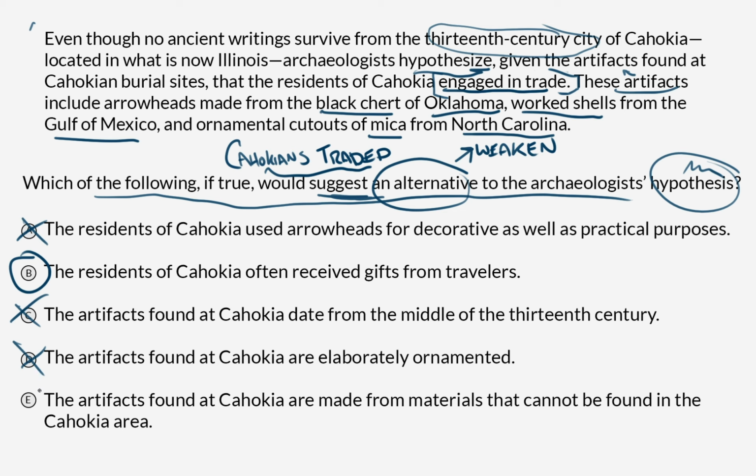E, the artifacts found at Cahokia are made from materials that cannot be found in the Cahokia area. This option does the opposite of what we're looking for. In fact, this strengthens the argument that the only way these artifacts could have been acquired would have been through trade, right? If there is no chert, which is a kind of stone, in Illinois, or if there is no mica, and there are no shells to work, then this supports rather than suggests an alternative to the idea that the Cahokians traded to get those goods.